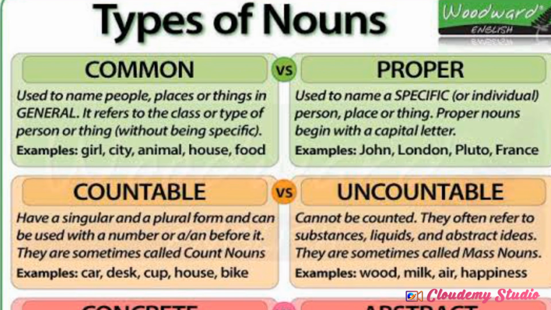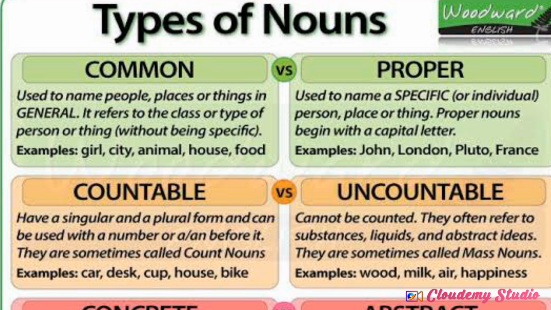It is used for people's names or places or things in general. Generally, we will say girl, any girl it can be, a city, an animal, a house, or food. It refers to the class or type of a person or thing without having any specific name.